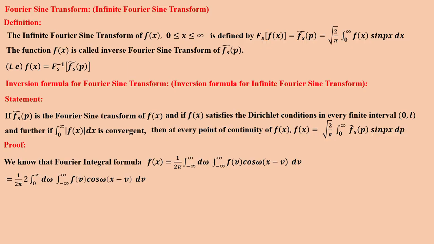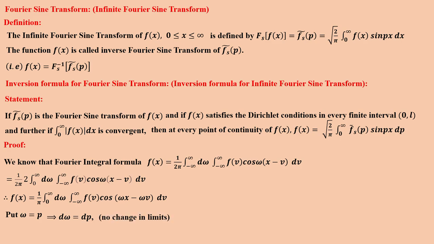So from the property of definite integral, we know 2 times integral 0 to infinity d omega, integral minus infinity to plus infinity f(v) cos omega(x minus v) dv. Therefore f(x) equals, 2 and 2 cancel, 1 by pi integral 0 to infinity d omega, integral minus infinity to plus infinity f(v) cos(omega x minus omega v) dv. Put omega equal to p, and d omega equal to dp, then there will be no change in the limits.